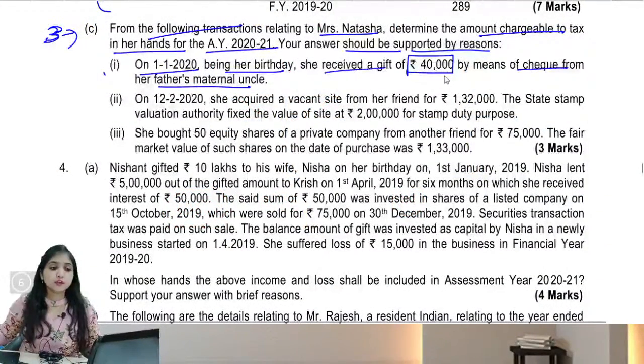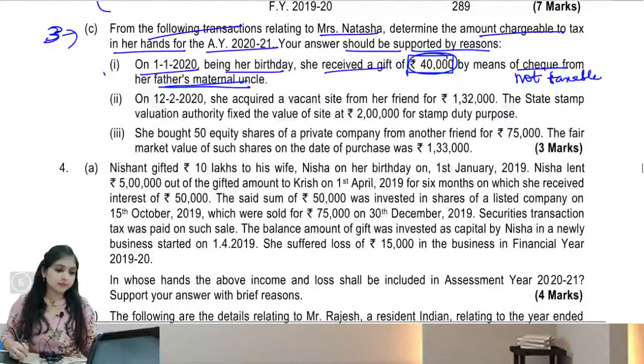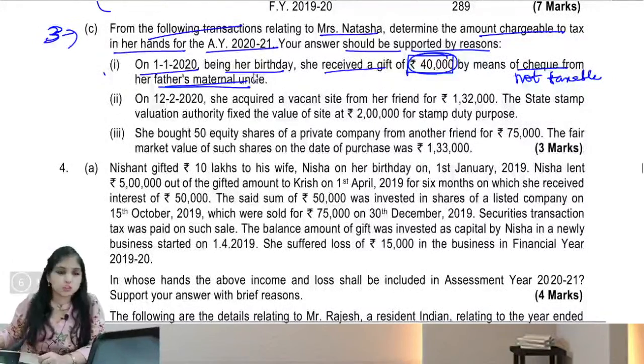She received a gift of 40,000 by means of cheque from her father's maternal uncle. Father's maternal uncle, not a relative, hence taxable, but the amount is just 40,000. 40,000 does not cross 50,000, hence it will be exempt, it will not be taxable. Are we clear? I'll proceed. So this is about subdivision 1. Now coming to subdivision 2.